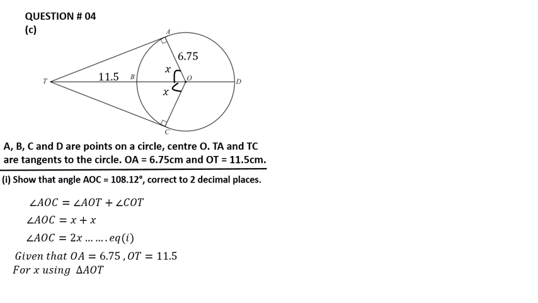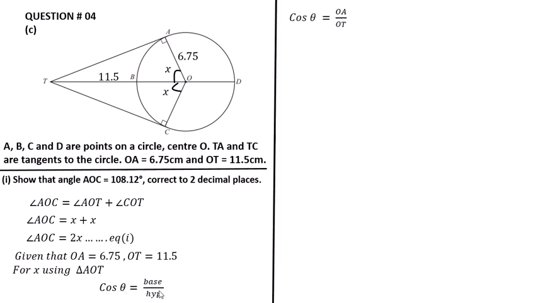For X, using the triangle AOT, use the formula cos theta is equal to base over hypotenuse. Base is OA, and the hypotenuse is the side in front of the 90 degree angle, which is OT.